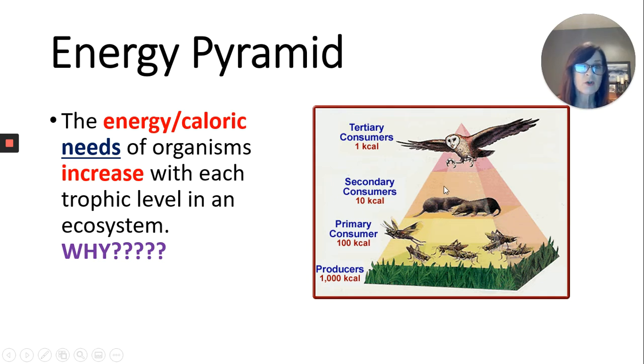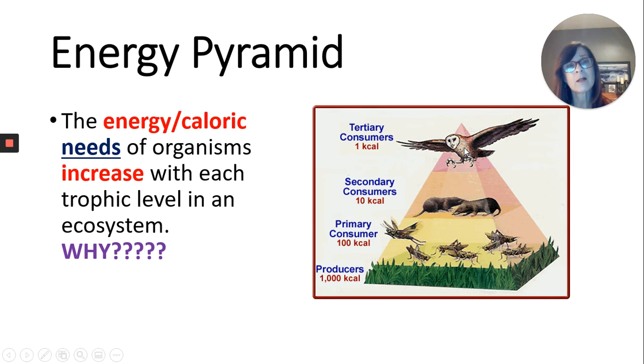Then when you move up to your secondary consumers, your third trophic level, these organisms do have to chase down their food. They have to catch it, and they have to evade predators. So they have to be able to run away. And they have more complex life processes. As you move up to your fourth trophic level or tertiary consumers, they really have to exert a lot of energy. They have to chase down their food.